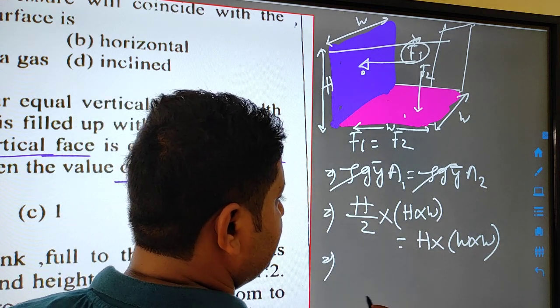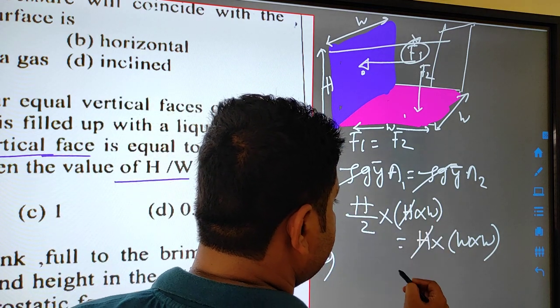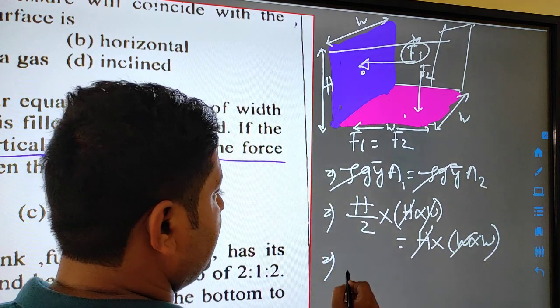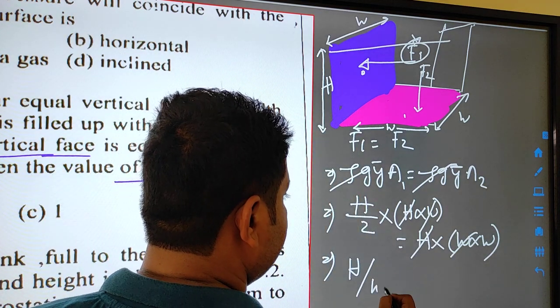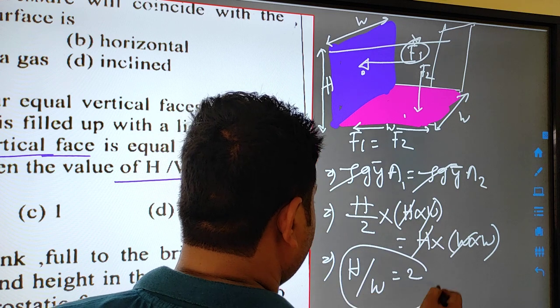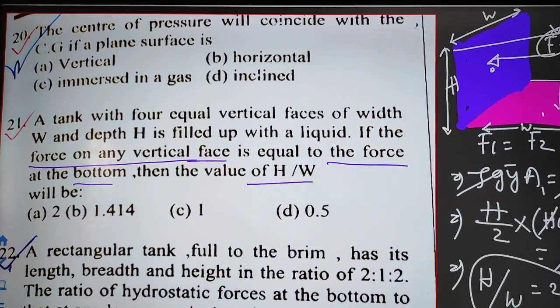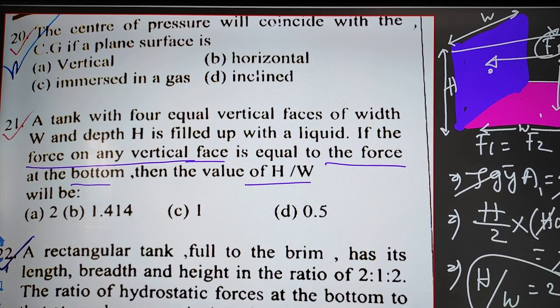Now if you solve this, h by w is coming out to be 2. So here in this question, just see here. The correct answer for the question will be option A.